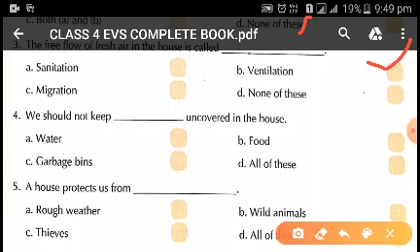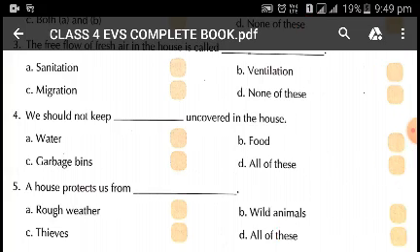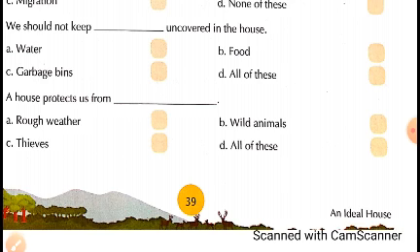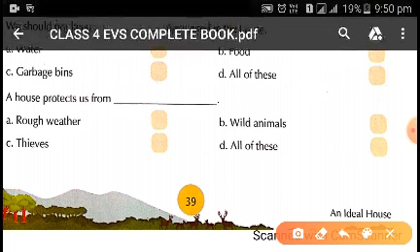So you will tick in the option all of these. Now a house protects us from rough weather, wild animals, thieves. All are correct. So you will tick in front of option D, all of these.